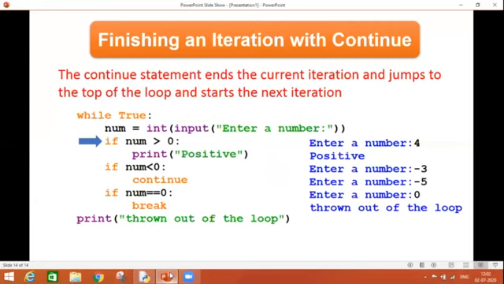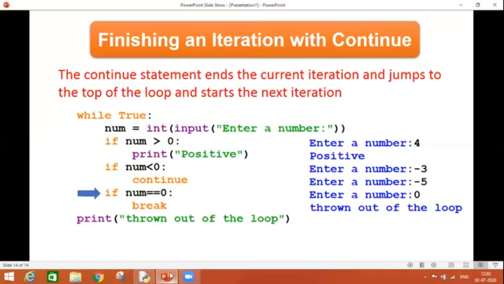Let's say again, my user is entering -5. So checking the condition, the first condition becomes false. The second condition becomes true. Again, we are getting continue as a keyword. So again, the control will shift to the top of the loop and will check the condition. After checking the condition, as usual, this is true, so we are entering inside the loop and again accepting a number from the user.